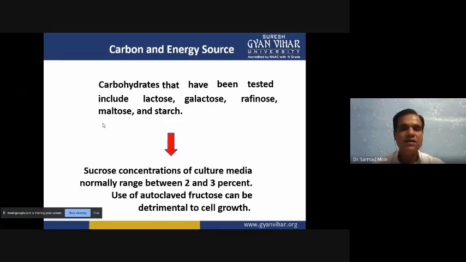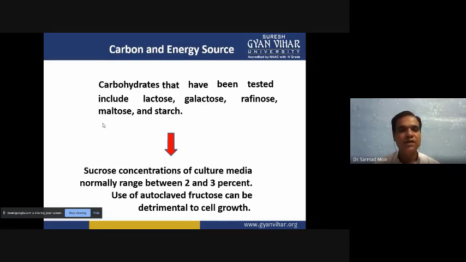Definitely they can absorb carbon from these, and we can also use these carbohydrates for plant tissue culture media preparation. Now, sucrose concentration of culture media normally ranges between 2 to 3%, and when we are autoclaving the fructose in the media, it can be a determinant for the cell growth.